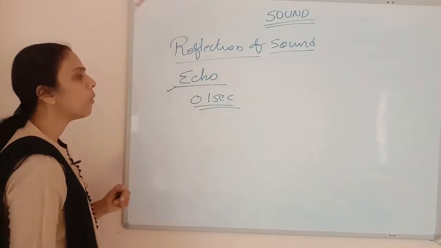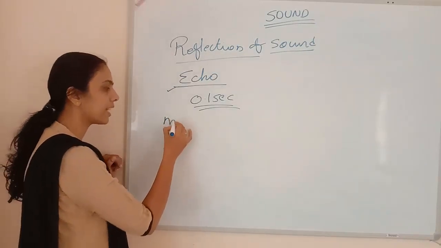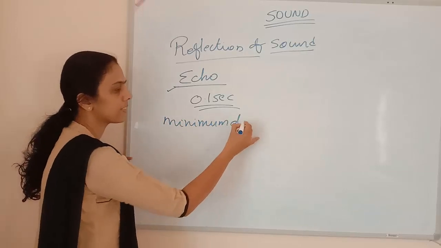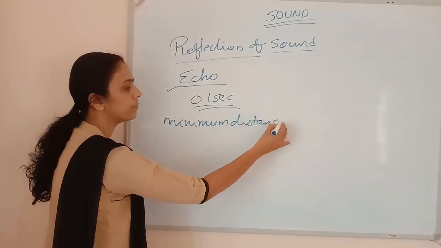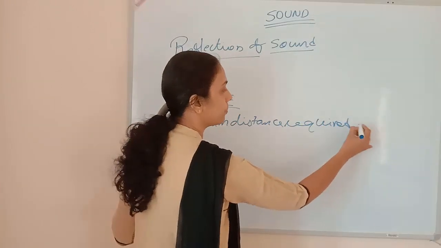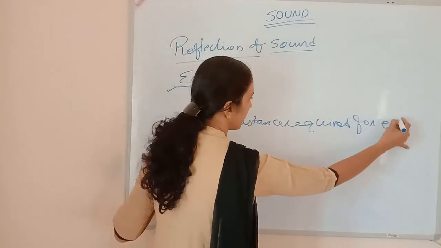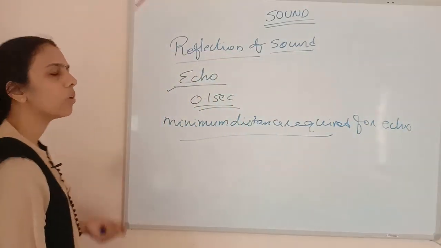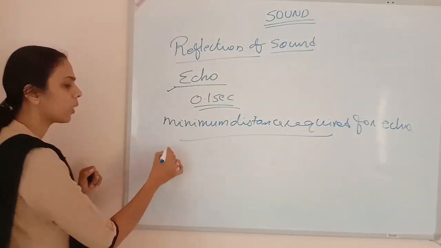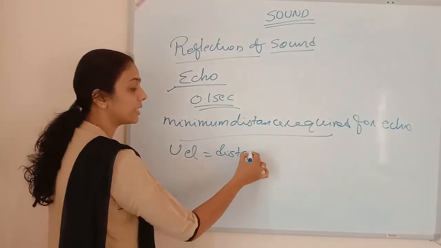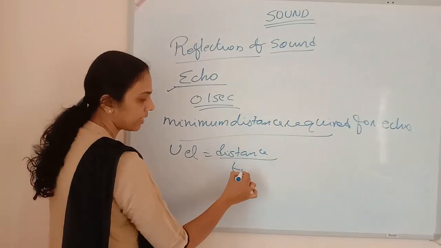So what will be the minimum distance required to hear this echo? How can we find out the minimum distance? Velocity equals distance traveled divided by time, isn't it?